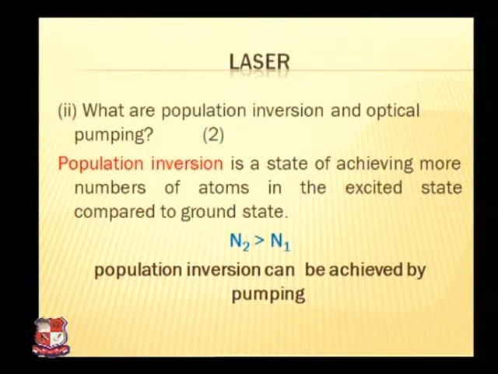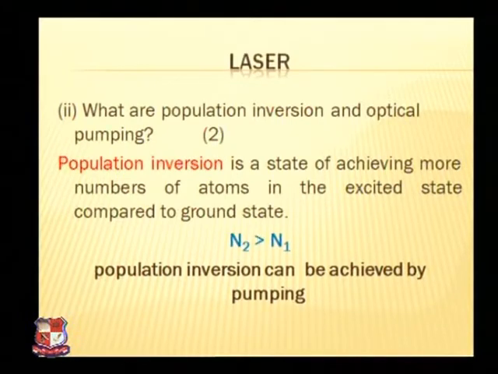This is the question which is asked: what are population inversion and optical pumping? As we described, population inversion is the state of achieving more atoms in the excited state compared to the ground state. In the presentation you can see, N2 is greater than N1. This is the condition which represents population inversion.